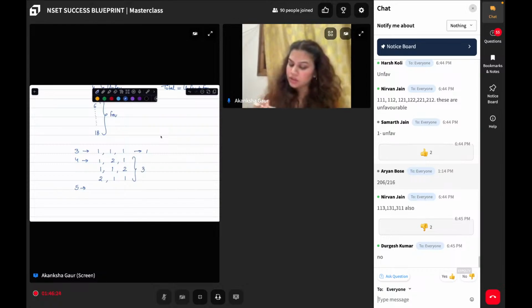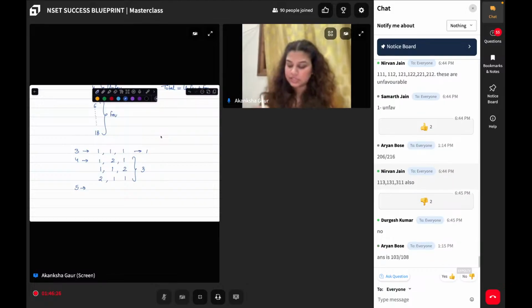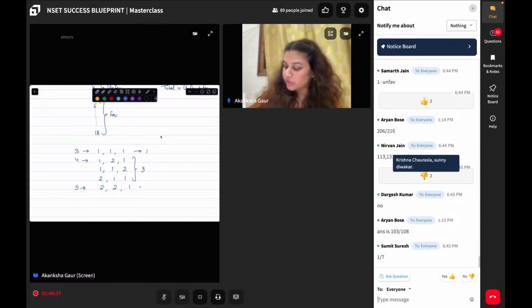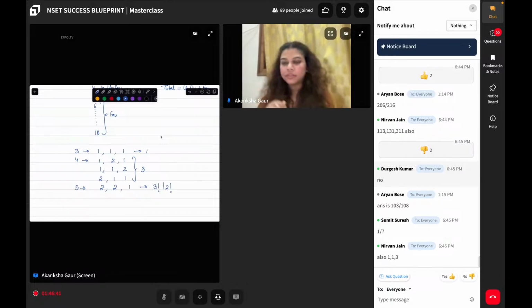For 5, what are the possible ones? I can roll 2, 2, 1, and this can be arranged in any manner, which is 3 factorial by 2 factorial, which is 3.